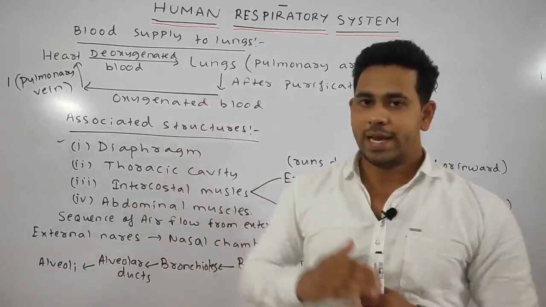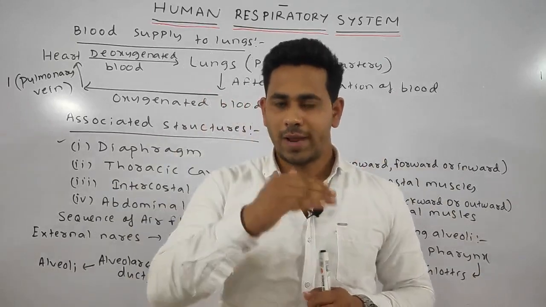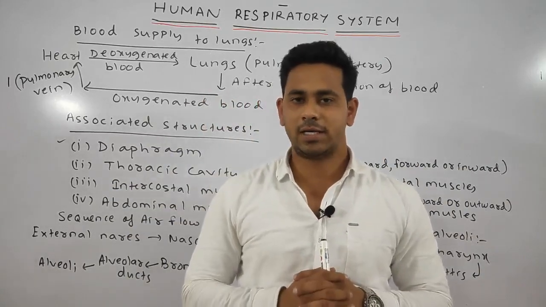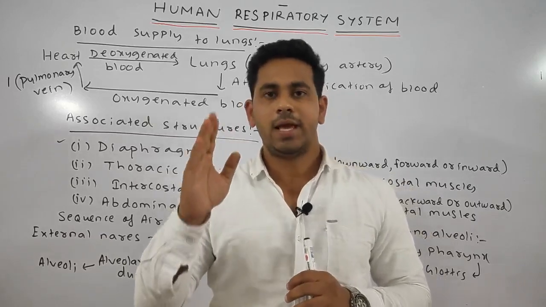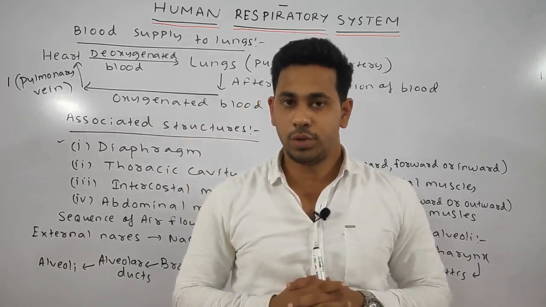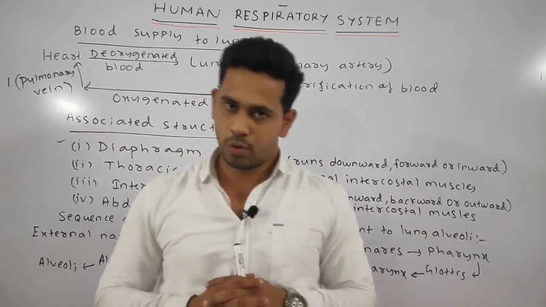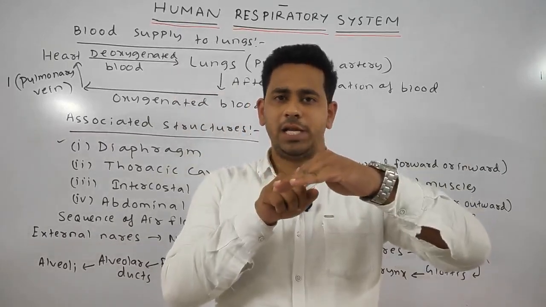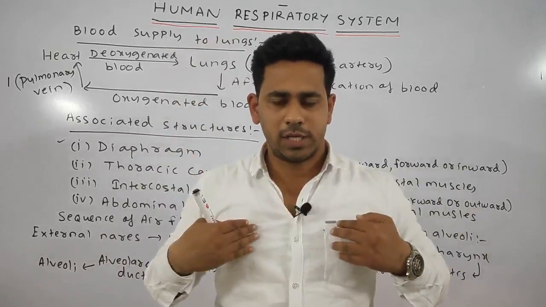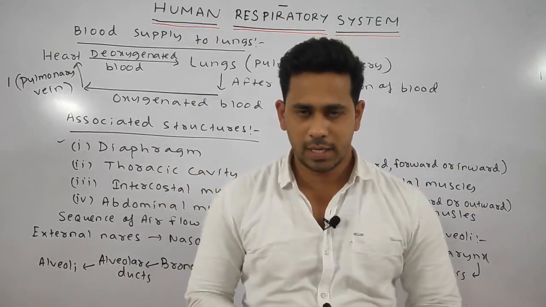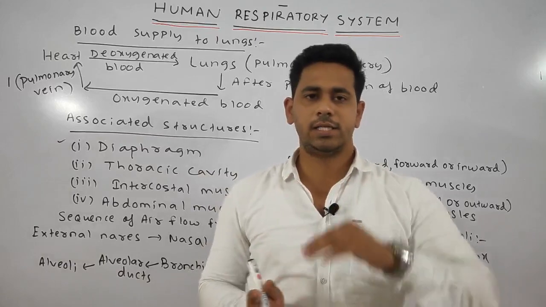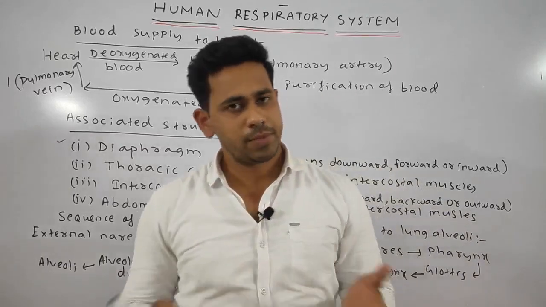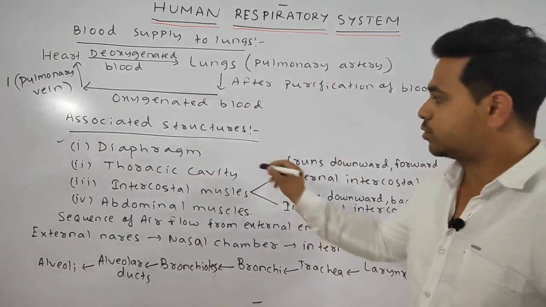Diaphragm, first, it is a simple dome-like structure or a muscular partition which plays an important role during respiration. As we discussed, it acts as a partition between the anterior thoracic region and the posterior abdominal region. So, first point, it is a dome-shaped structure which plays a major role in respiration.